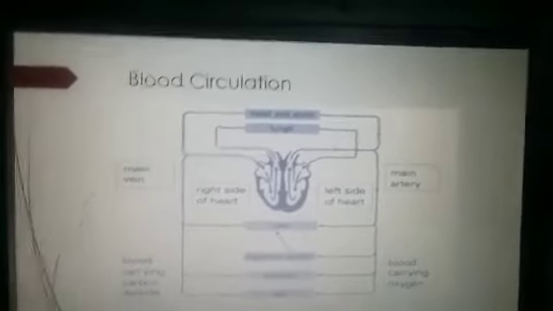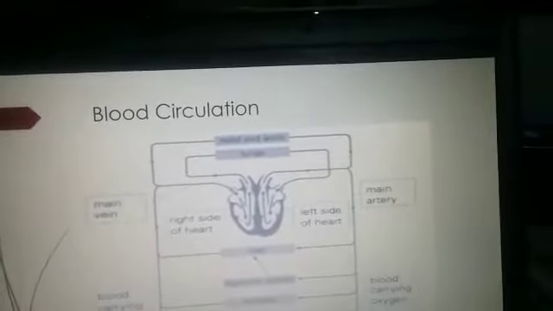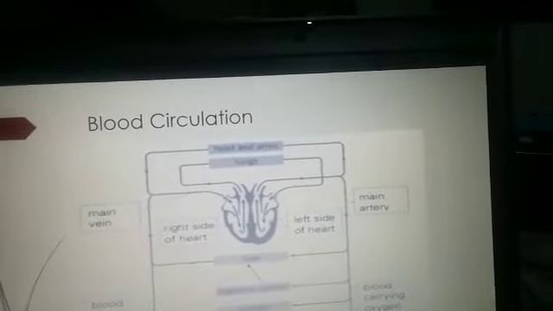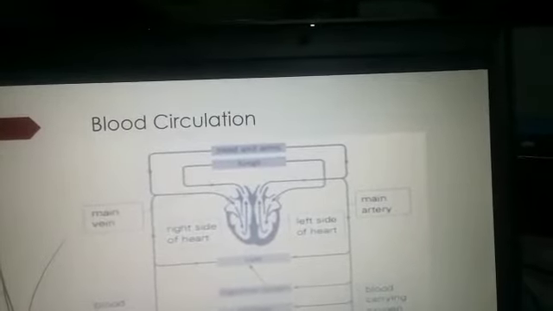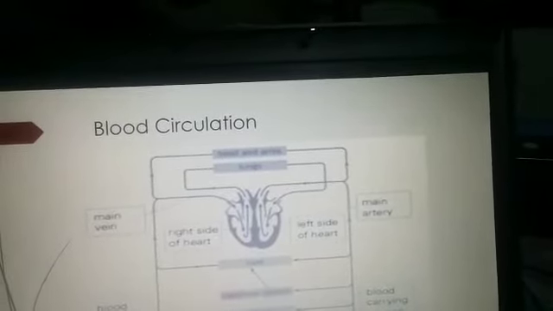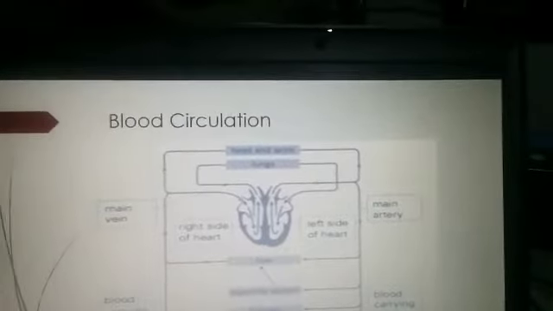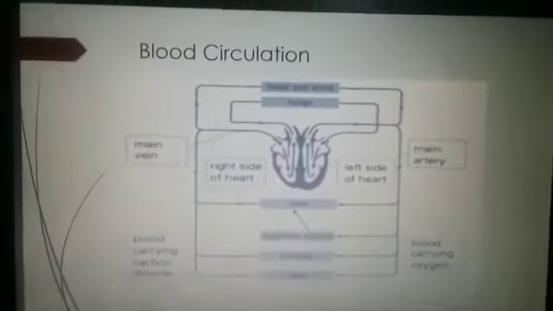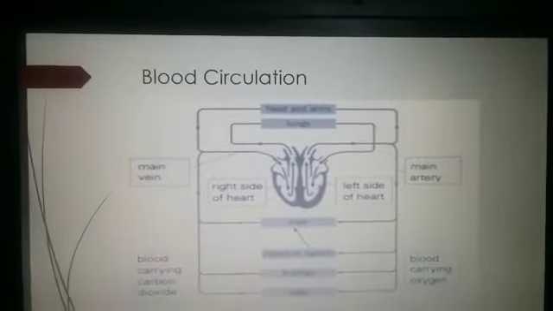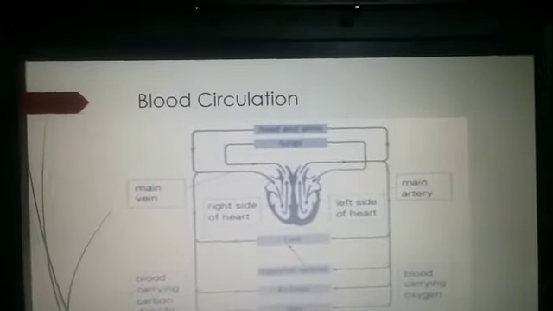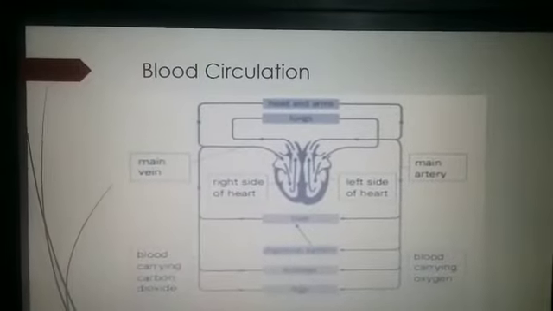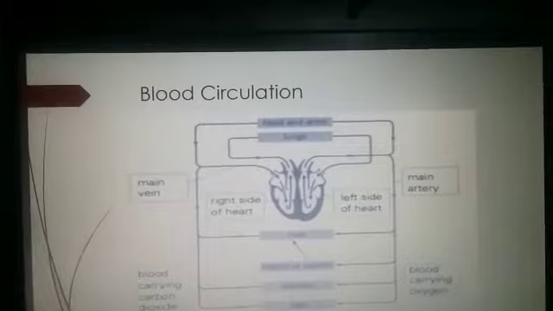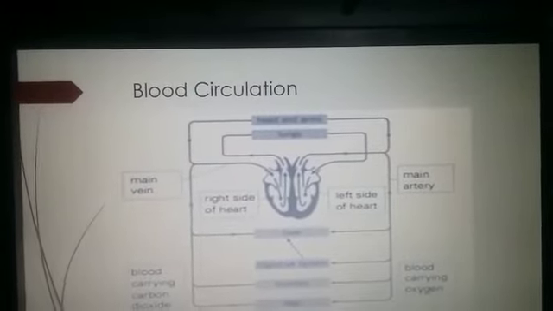Now the next topic is blood circulation in the body. Humans have double circulation. This means that the blood passes through the heart twice and goes once around the body. It works like this. The right side of the heart, as you can see in this diagram, pumps blood to the lungs to collect oxygen and get rid of carbon dioxide. The left side of the heart pumps blood to the rest of the body to supply cells with oxygen and pick up carbon dioxide.